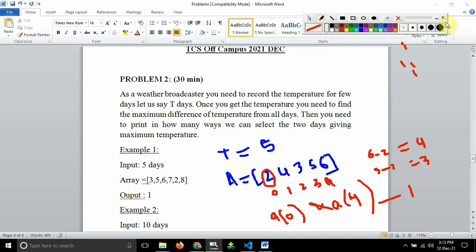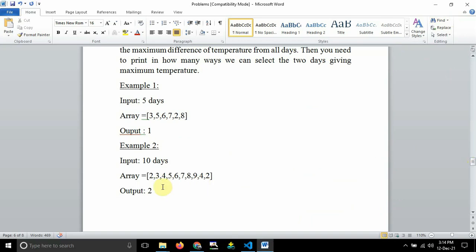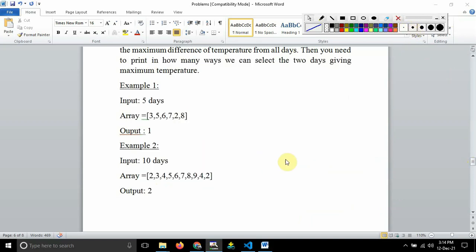Let me just erase these things, guys. Okay, so I erased those things, and now you can see here. I don't know why this comes again and again, guys. Sorry for this.